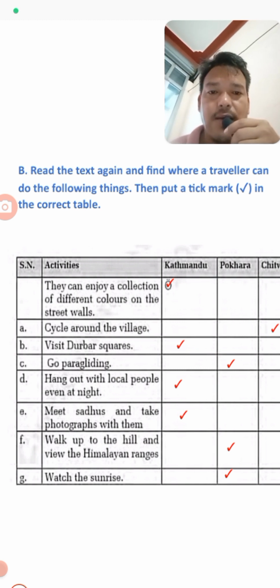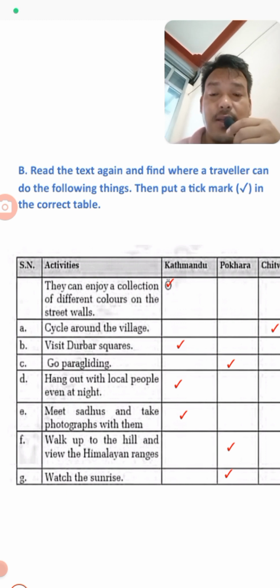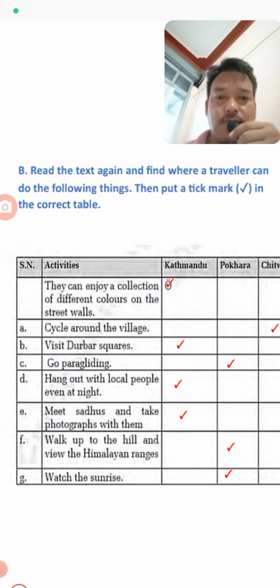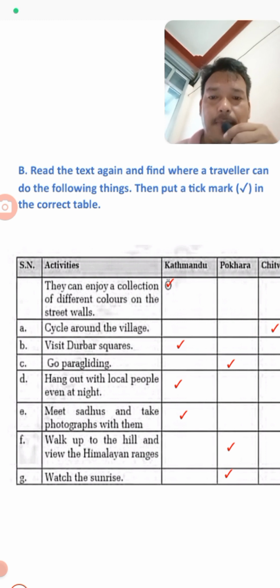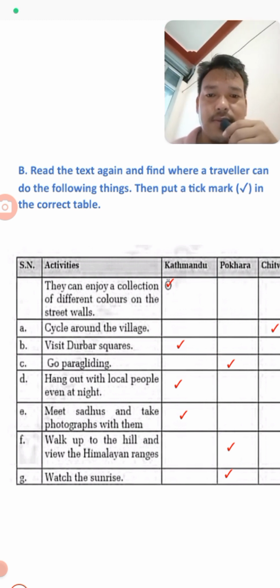And go paragliding, obviously it's in Pokhara, and Pokhara will be the right one. And D: hang out with local people even at night. It's at Thamel, students, the popular nightlife in Kathmandu. So Kathmandu would be the right one. And meet sadhus and take photographs with them, again at Pashupatinath temple, where visitors meet some strange sadhus. It's again in Kathmandu.